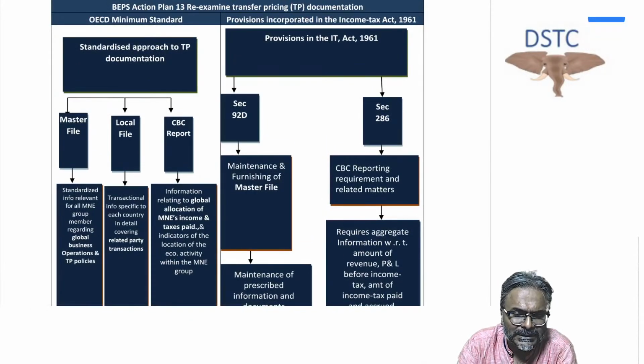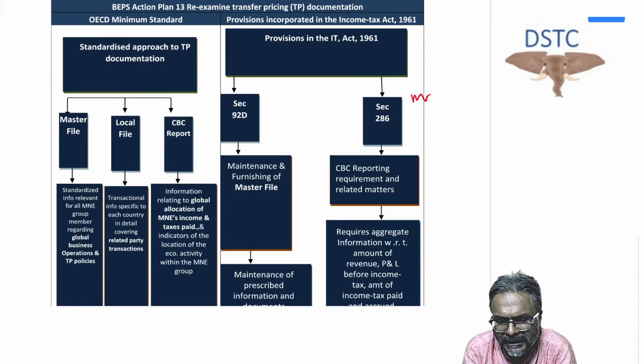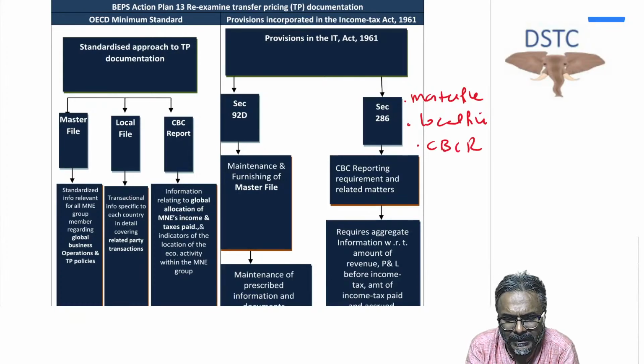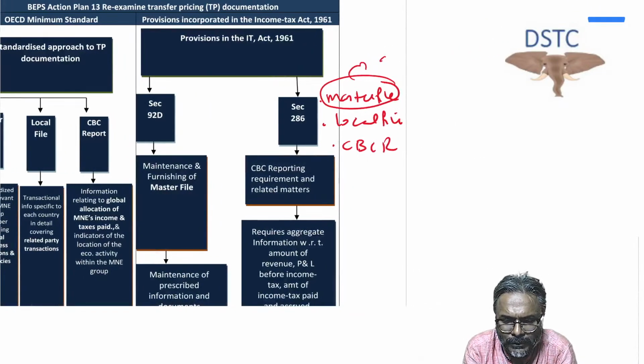The next one, students, is transfer pricing documentation. Now we all know, students, there are three documentations, TP documentation. Which are the three? One is the master file, another is the local file, and the third one, students, is the CBC, country by country reporting. Now the master file is primarily telling you the global transfer pricing policies. What is the global TP policy? That is what the master file is all about.